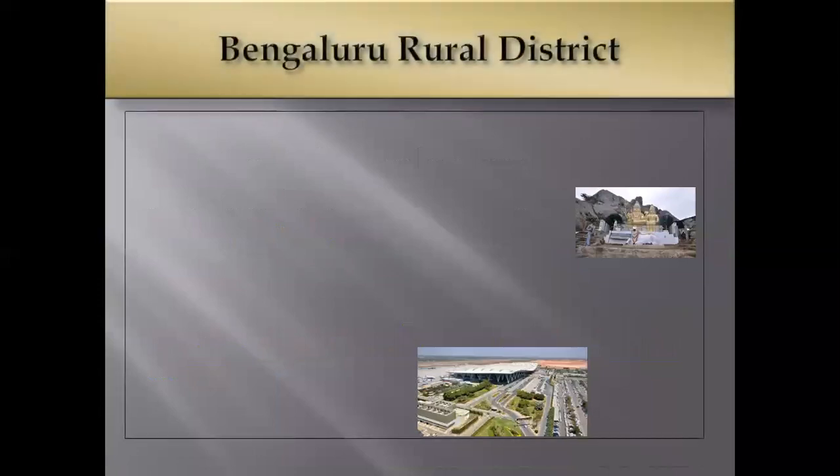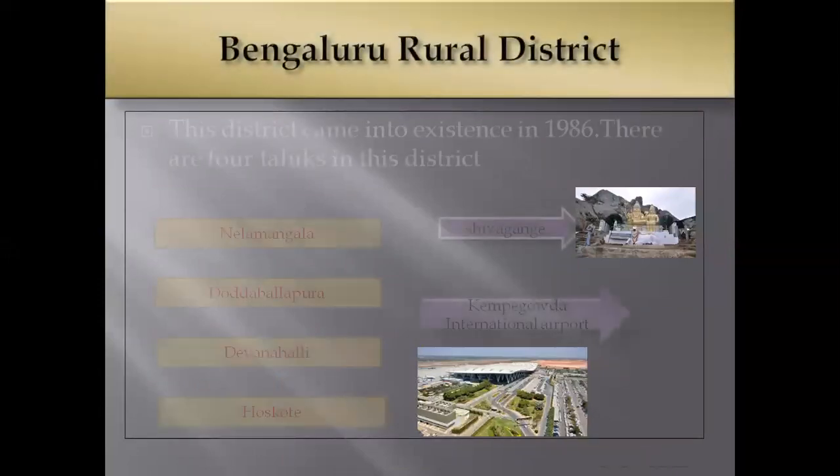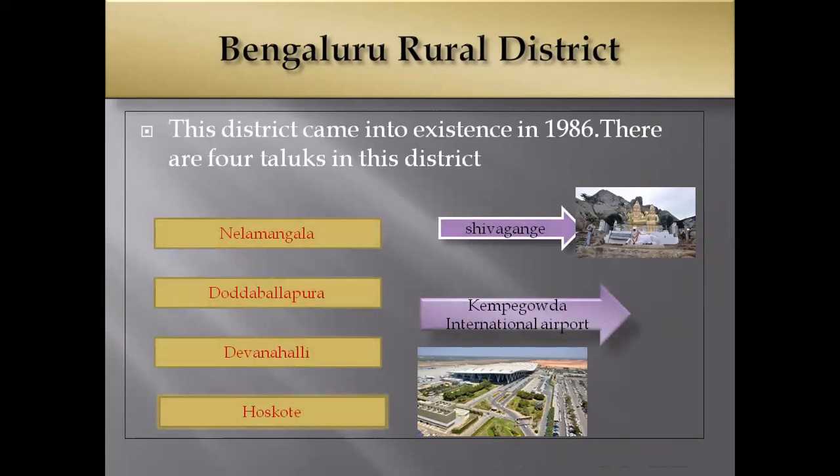So next we have to move on to the Bangalore rural district. The Bangalore rural district came into existence in 1986. There are 4 taluks, which are Nelamangala, Dodballapura, Devanahalli, and Hoskote.